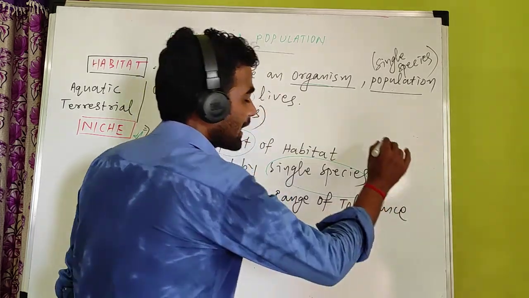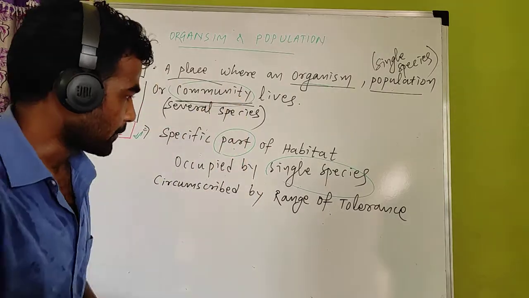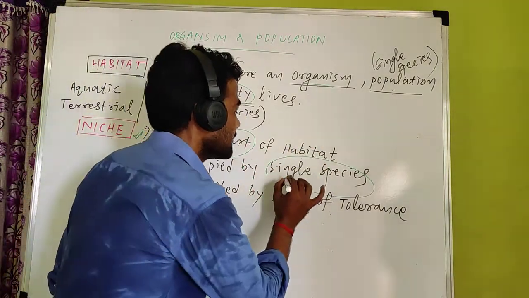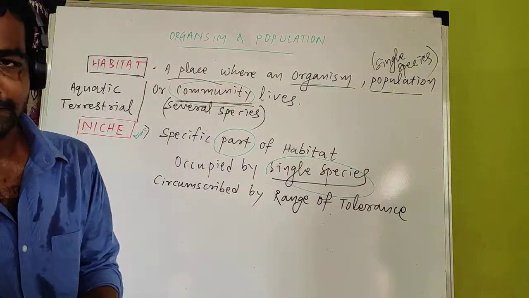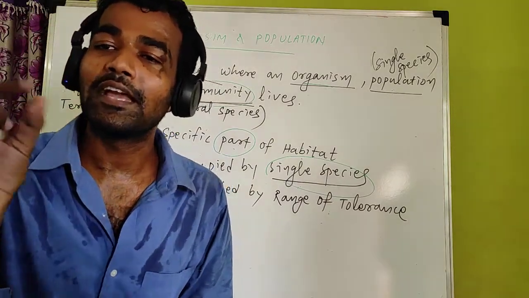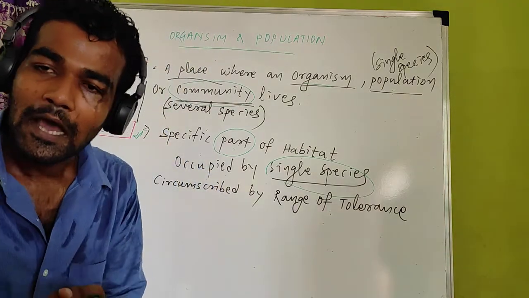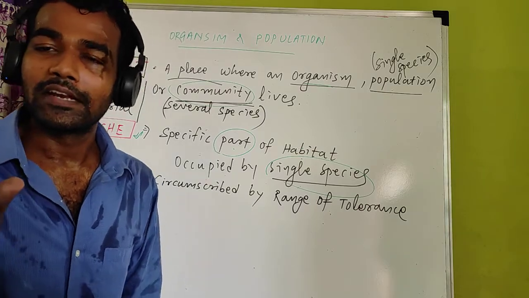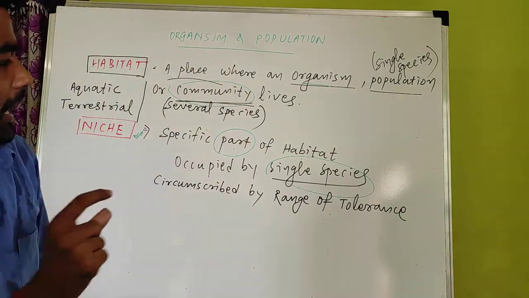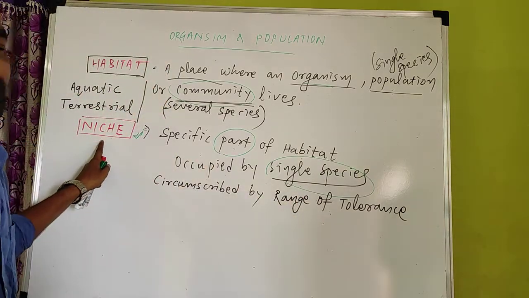Range of tolerance means, I will give you one example after some time. But listen, here I have written single species. Any species you can take. For example, you can take a fish species. A fish species has certain conditions of tolerance. A fish can tolerate a certain temperature, and according to that range of tolerance, the niche is determined.